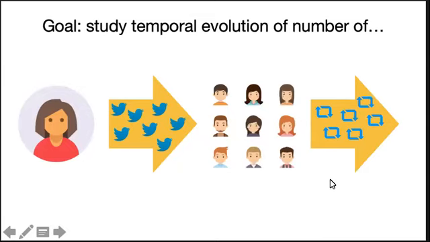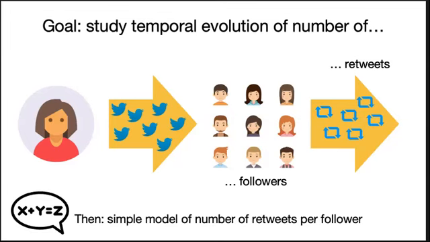The goal of this paper is to study the evolution of the number of followers of a Twitter user, and then more importantly, the number of retweets that a user's tweets receive. Retweets are an important measure of the impact or reach of the user, and hence it is a really important metric to understand the dynamics of. We finally present a simple model to explain the number of retweets per follower of a Twitter user.